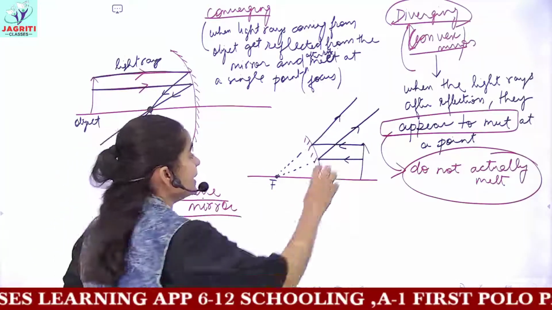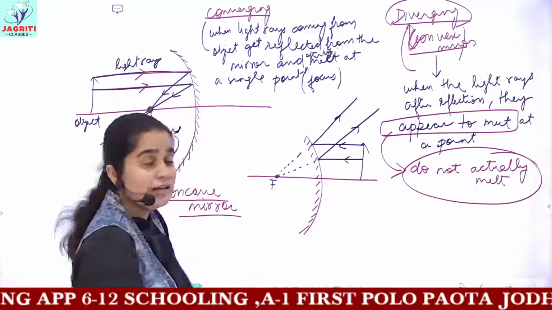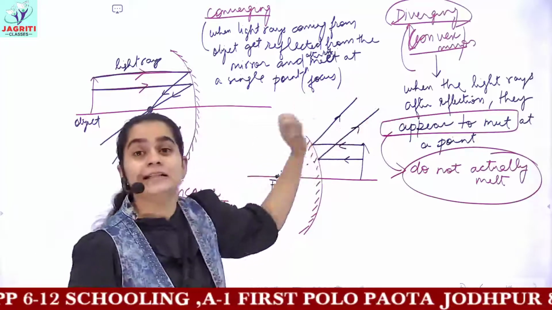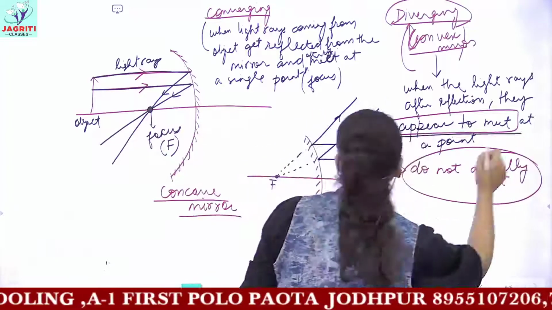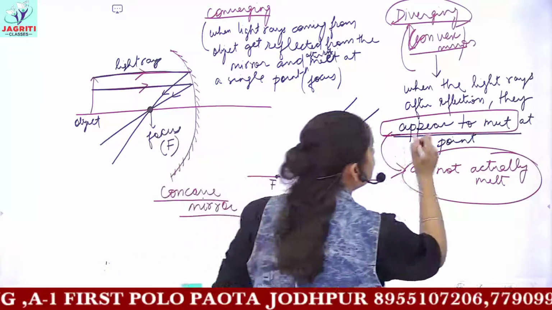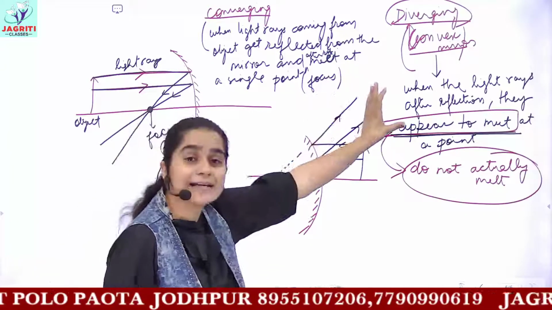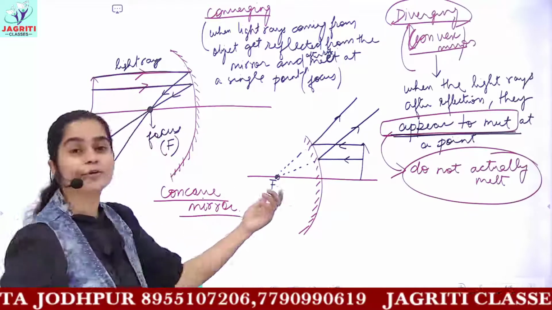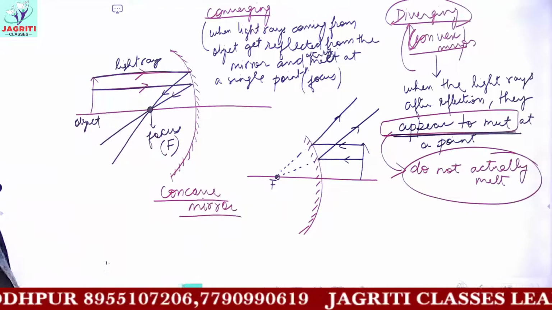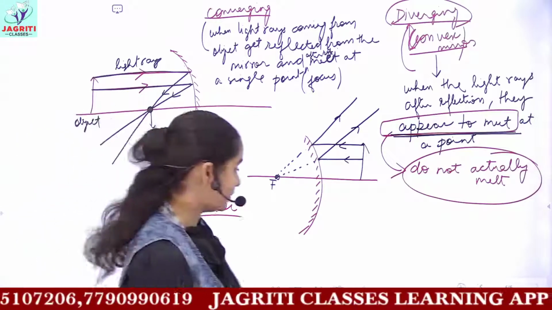The rays coming from the object, after reflection, are getting scattered, they are dispersing. But when we extend these rays backwards, they appear to meet, because they are actually not meeting anywhere. If we extend them back, they appear to meet at a common point called focus. So this is the meaning of the terms converging and diverging.